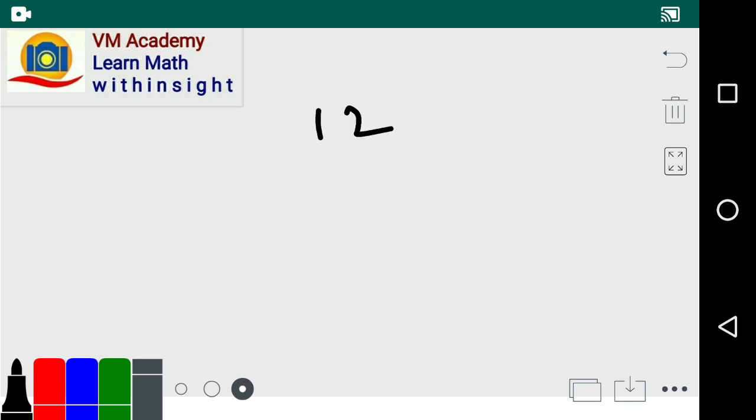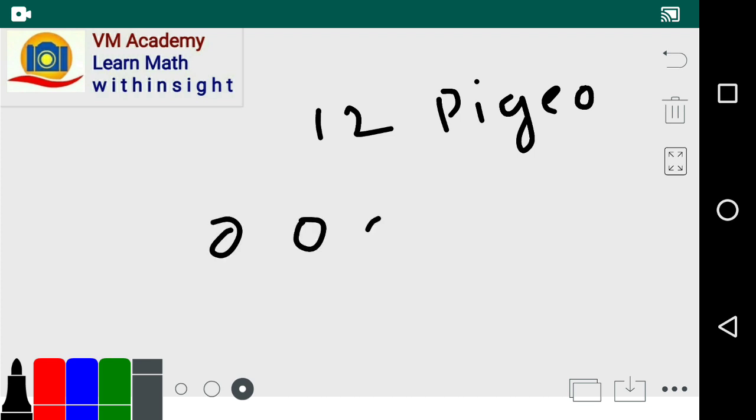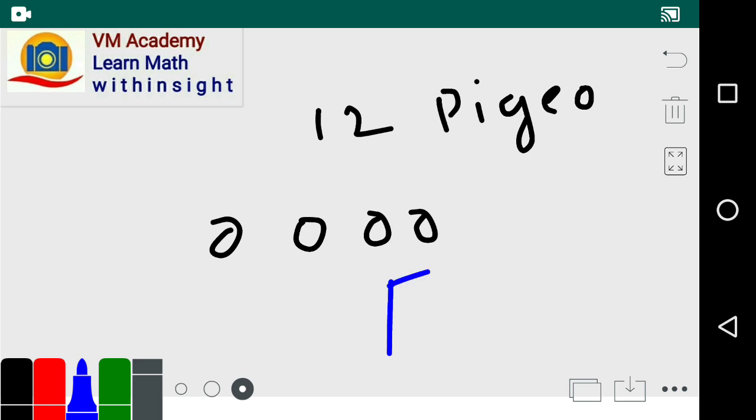Similarly, there are 12 pigeons and 4 pigeonholes. According to the pigeonhole principle, at least one of the pigeonholes must contain the ceiling of 12 divided by 4, the least integer greater than or equal to 12 divided by 4.